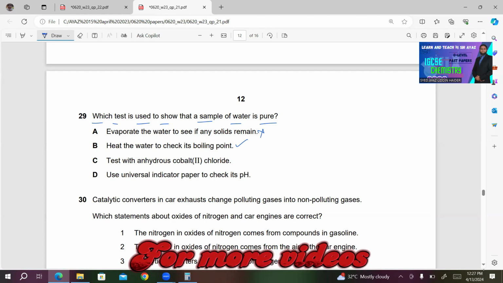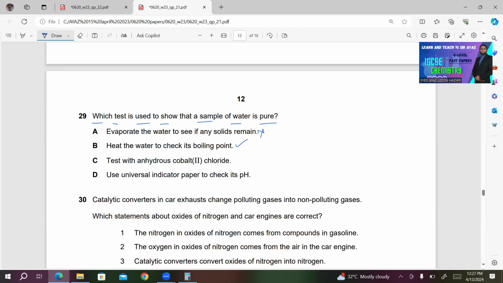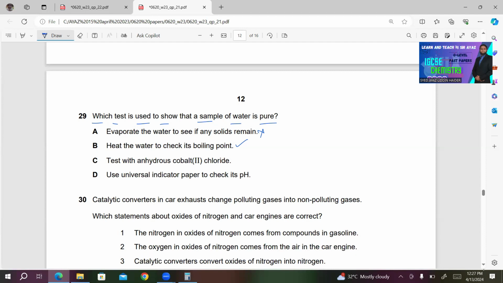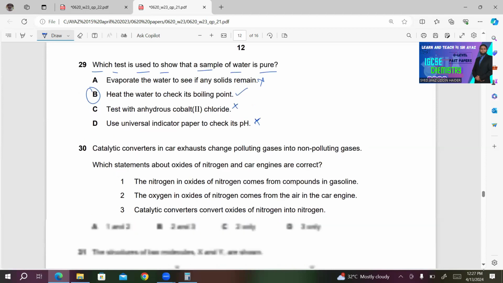C, test with anhydrous cobalt(II) chloride. This also does not tell that water is pure because if impurity is there, it will still convert anhydrous cobalt(II) chloride into hydrated form. So this is also incorrect. D, use universal indicator paper to check its pH. It's a neutral substance, so it can't be used here. So B must be the right answer in this case.